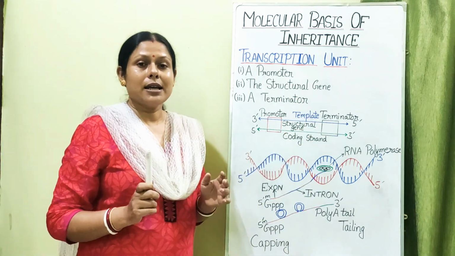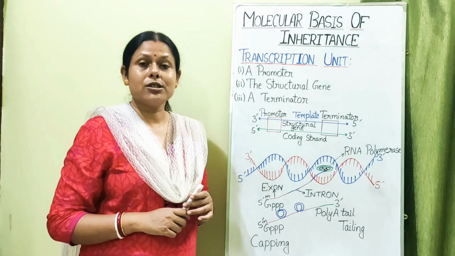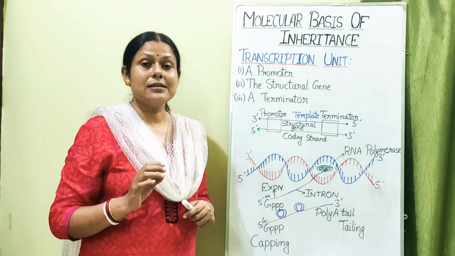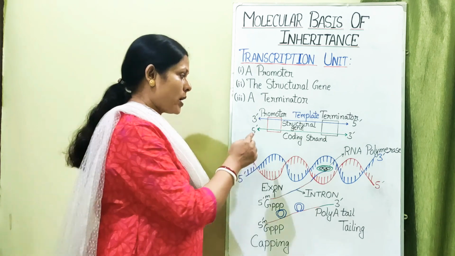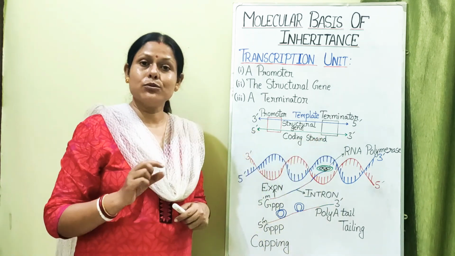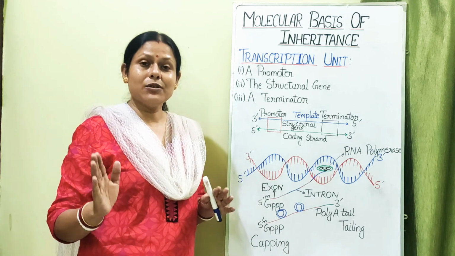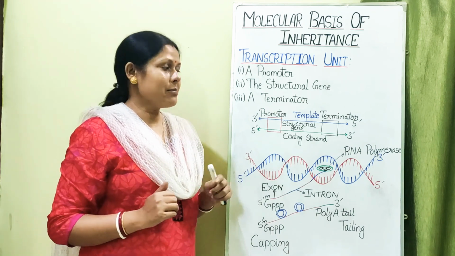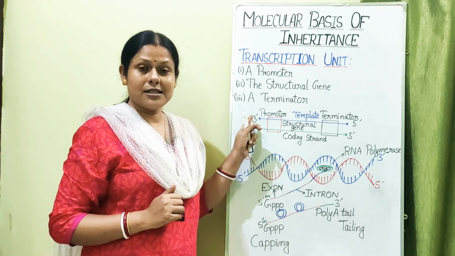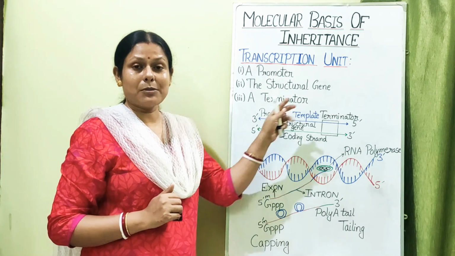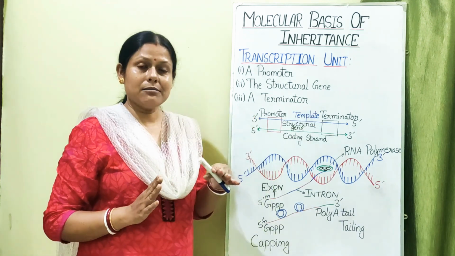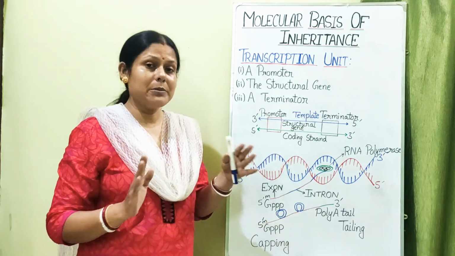But there is some variation. What is the variation? In case of RNA, the nitrogen base thymine is replaced by uracil. So whatever is the base sequence in the 5' to 3' strand, it will be the same in the mRNA which is produced from the DNA template in the 3' to 5' direction. See, the two strands of DNA are always complementary to each other.